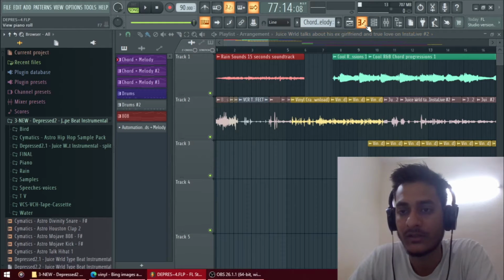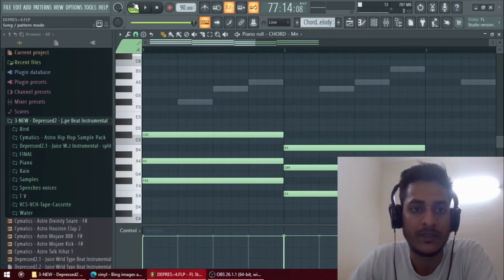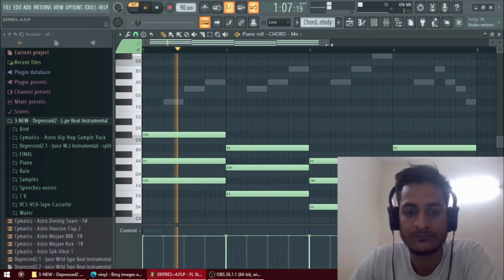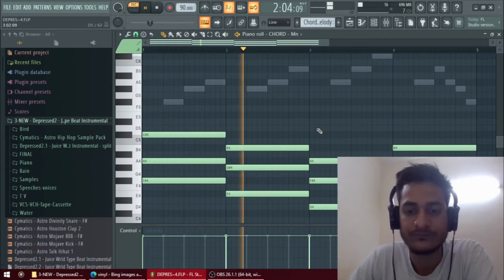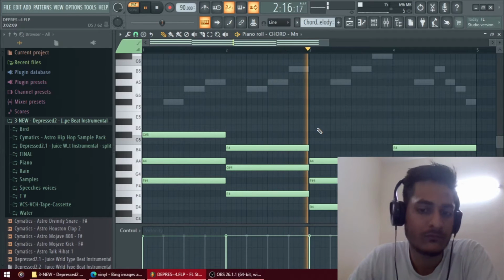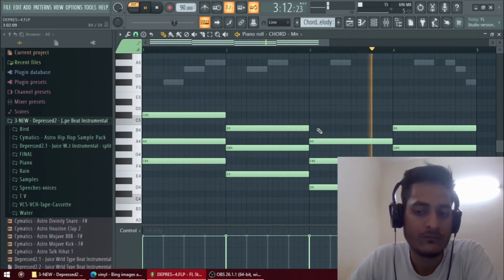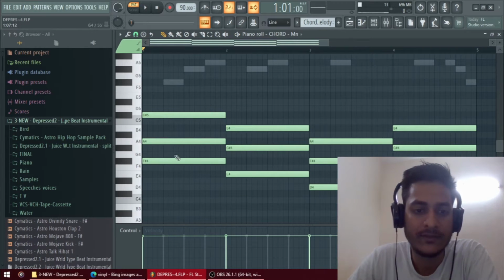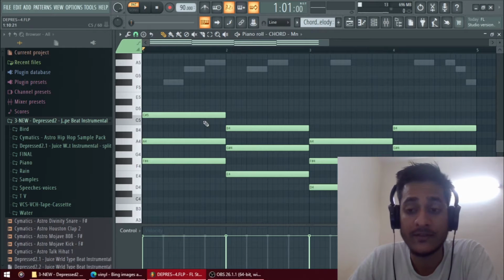So let me show you this pattern. I just made a melody and chord progression. This is what you call a pattern. This is the F major scale, F minor scale. A pattern means once you make a structure in the proper format of the keys, that together is called a pattern.